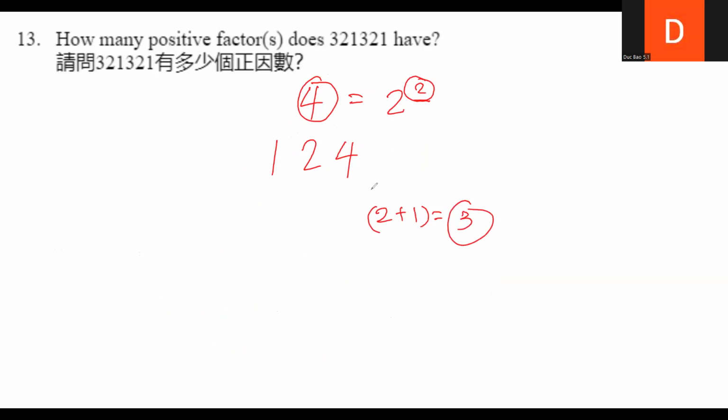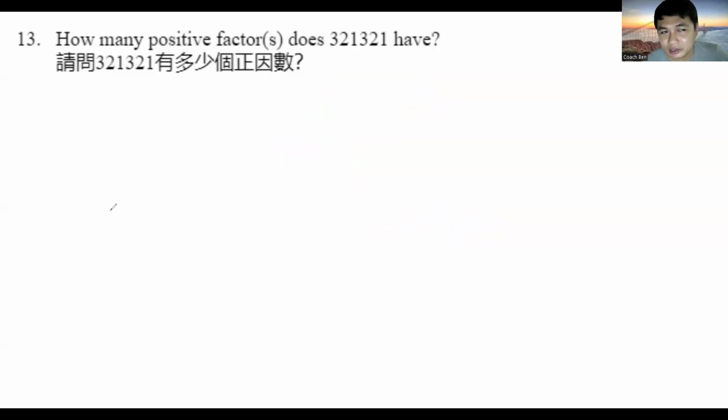The proof is a bit difficult if that's what you're asking, but this is just the formula, okay? You get the prime factors and then you take the exponents and add 1. If there are multiple bases, then you multiply them as well, okay? So are there any more questions for number 13?